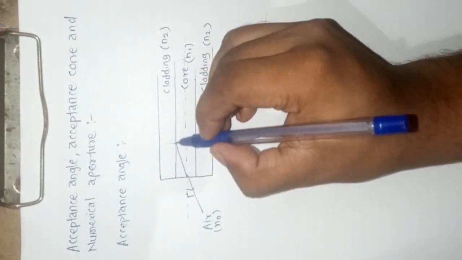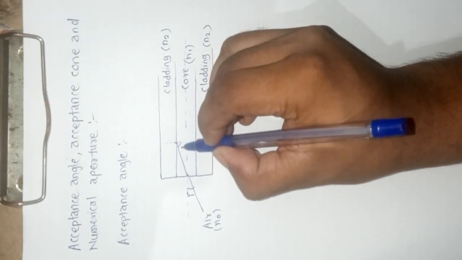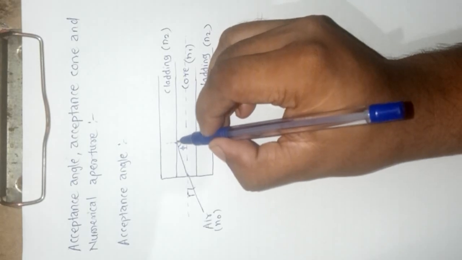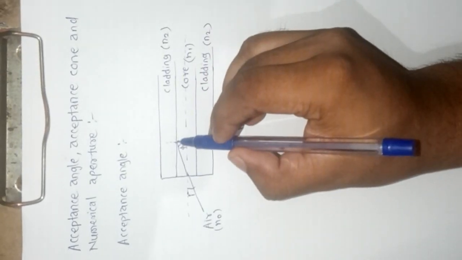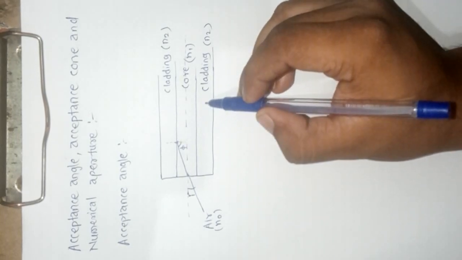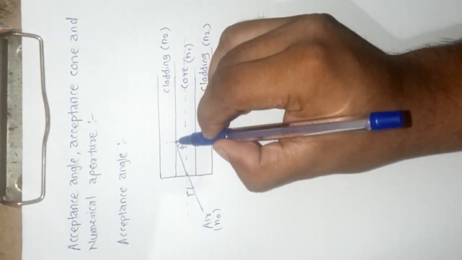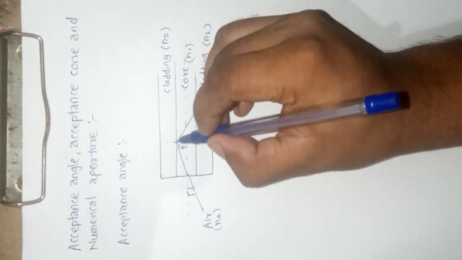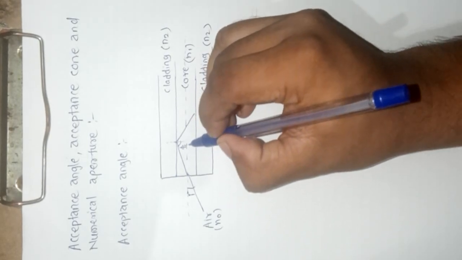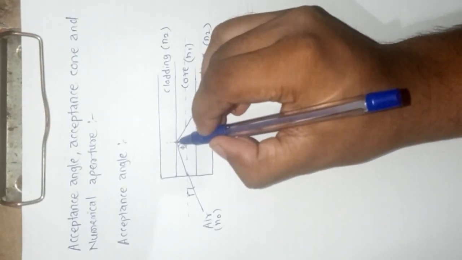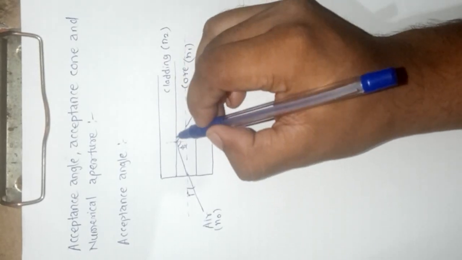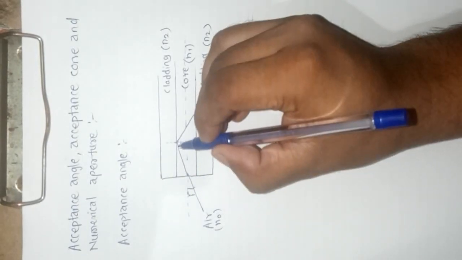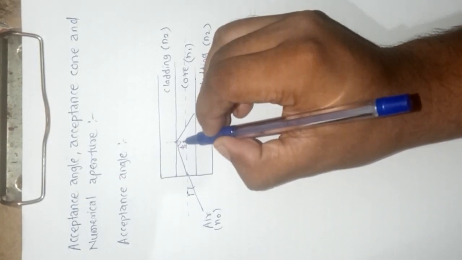Now suppose this angle is phi. If this angle is the critical angle, then the incident ray will be completely reflected back into the same medium, like this. If this angle is less than the critical angle, then we know part of the light gets refracted into the cladding. So suppose this is the angle for which this angle becomes the critical angle.